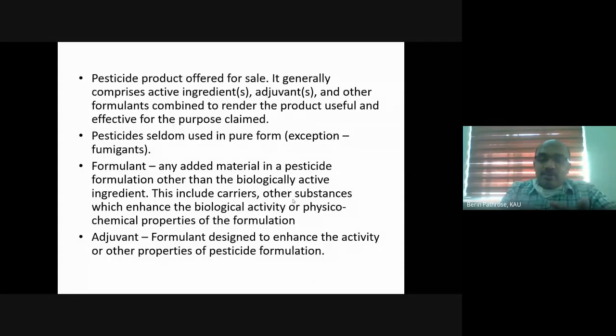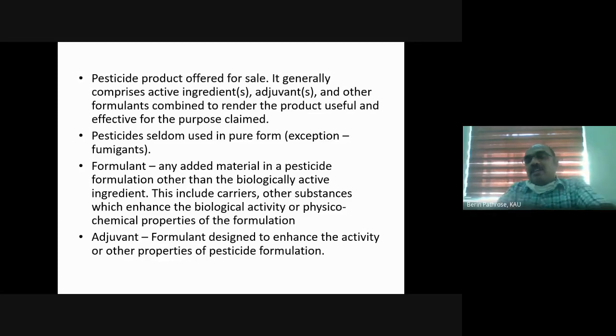A formulant is any substance added to the pesticide formulation other than the active ingredient. A pesticide formulation invariably should have an active ingredient, that means a pesticide molecule. So all the other things which are added to the pesticide formulation other than the active ingredient or the pesticide molecule are called formulants. Any other thing added to the pesticide formulation other than the active ingredient, that is a formulant.